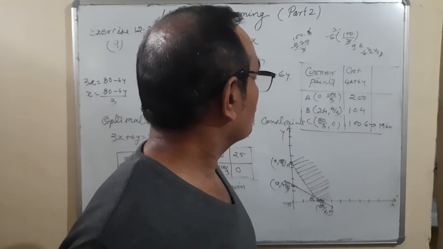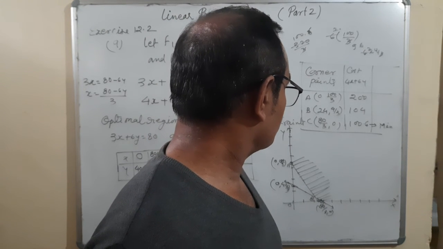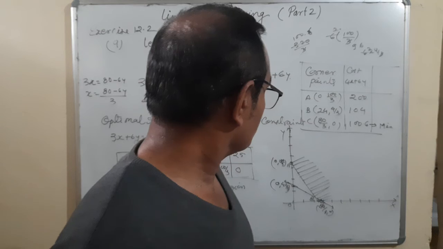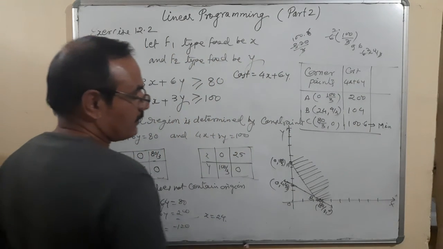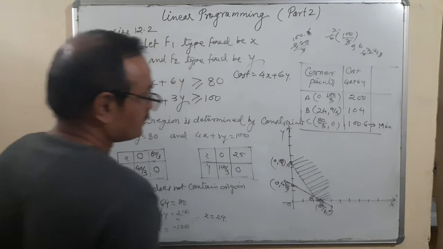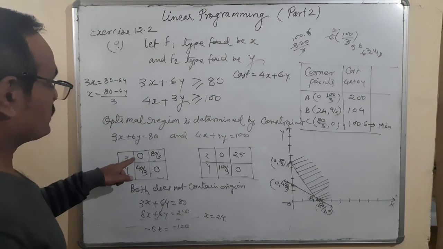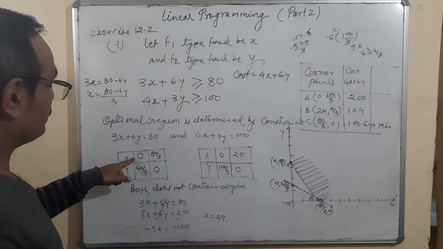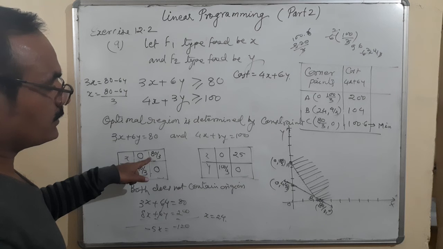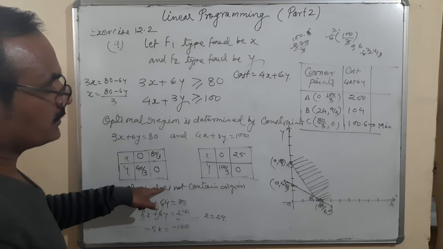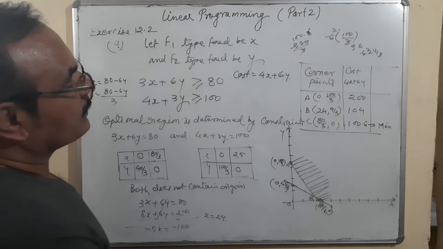So how is this 80 upon 3 coming? I think once again I have done the same thing. This is the second line. First is 0 and 40 comma 3. Second is 80 upon 3 and 0. This is okay. 80 upon 3.